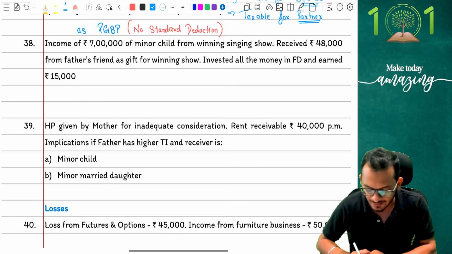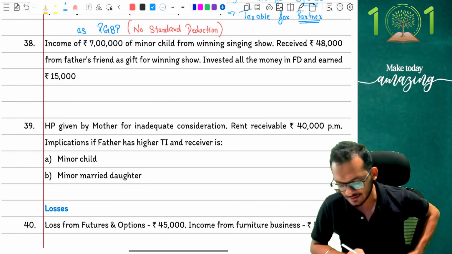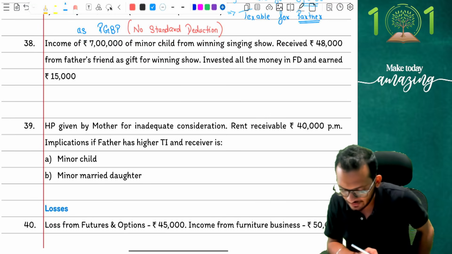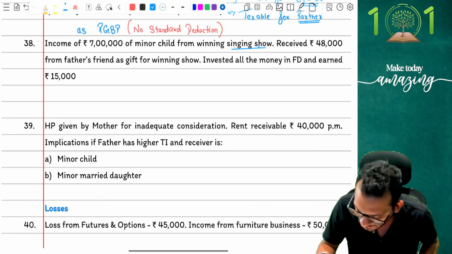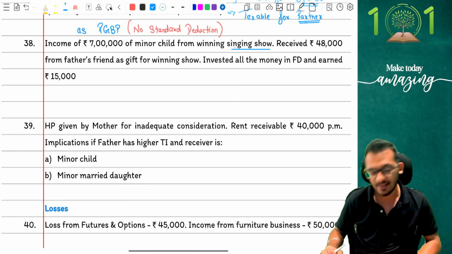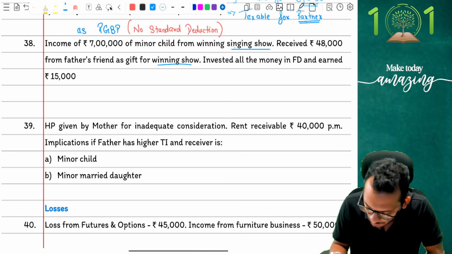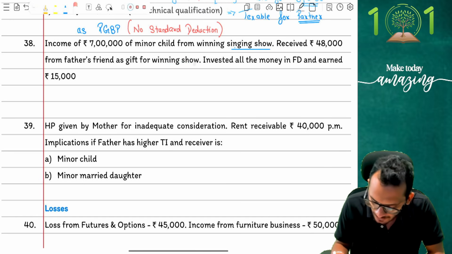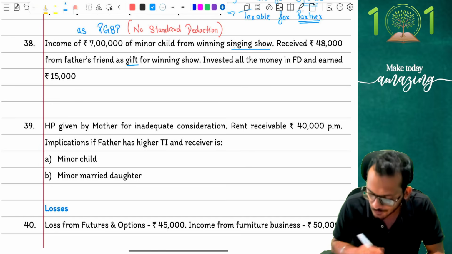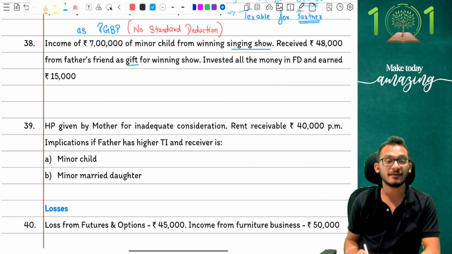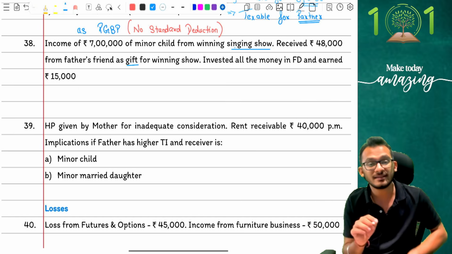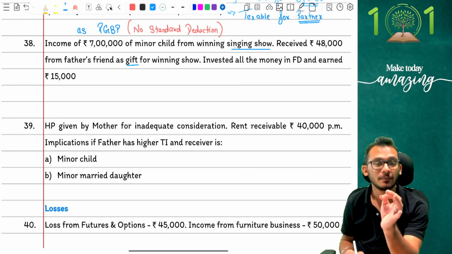Question number 38 says, income of 7 lakh rupees of minor child, which has come from winning singing show, which means minor child has received money for winning a singing show. Received 48,000 from father's friend as gift for winning show. Matlab father's friend has given a gift because you have won the winning show. Invested all the money in FD and have earned 15,000 rupees. This is the conversation, and here is where you're going to make mistakes.